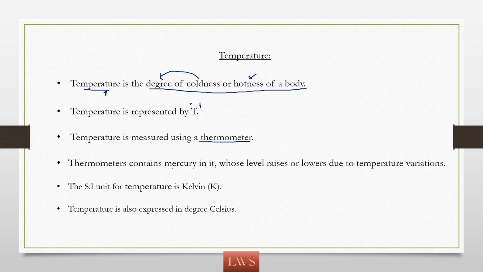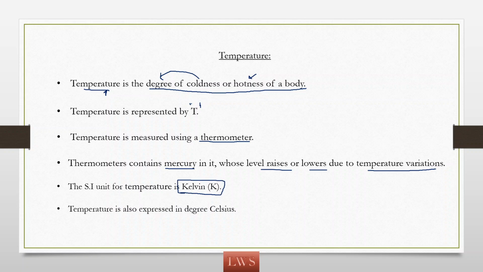We measure temperature using a thermometer, right? And in thermometers, what is the material used? We use mercury. How does it work? Because of temperature variation, the mercury level will rise or lower. Whenever some heat is supplied to the mercury, it expands so that the level rises. Based on that we know the temperature of a body. The SI unit for temperature is Kelvin.